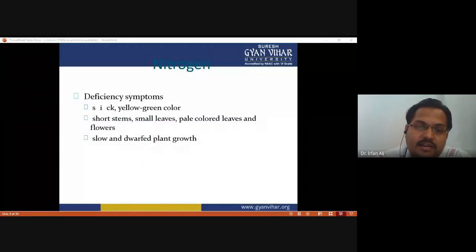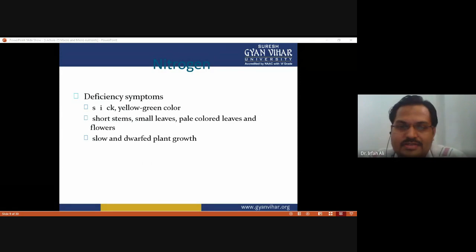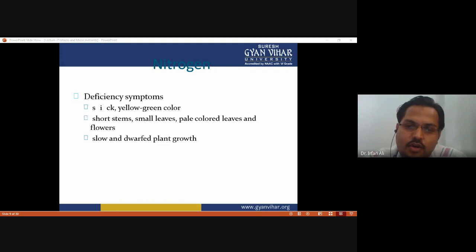What are the symptoms of nitrogen deficiency? If a plant does not get a sufficient quantity of nitrogen, these are the effects. First of all, sickly yellow-green leaves. If there are green or dark green leaves, it means there is no nitrogen deficiency, but if yellow-green or sickly leaves are there, this is due to nitrogen deficiency.